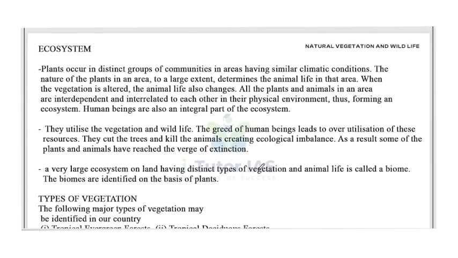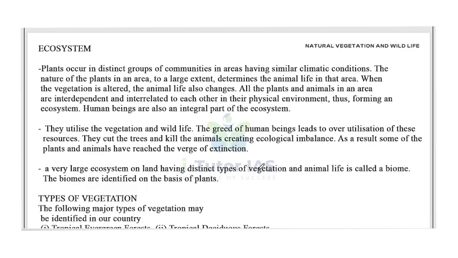Now, ecosystem. Plants occur in distinct groups of communities in areas having similar climatic conditions. The nature of the plants in an area to a large extent determines the animal life of that area. When the vegetation is altered, the animal life also changes.